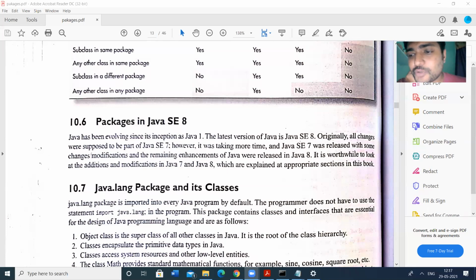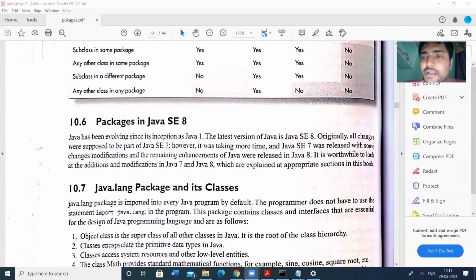Till now we discussed packages, package importing, user defined packages, and access specifiers. From tomorrow onwards, we will check each and every predefined package available in Java. Mostly 90% of the packages we will use are either the language package, lang, or the util package.